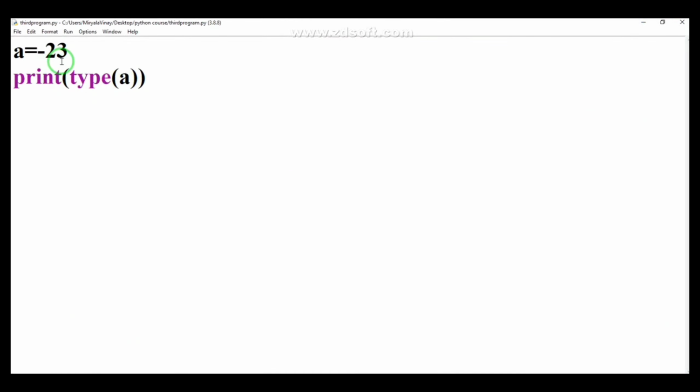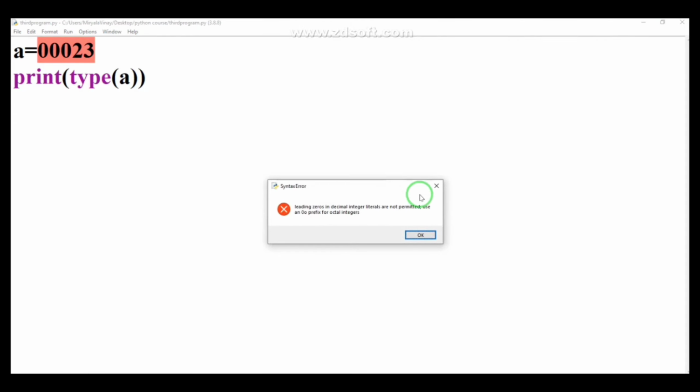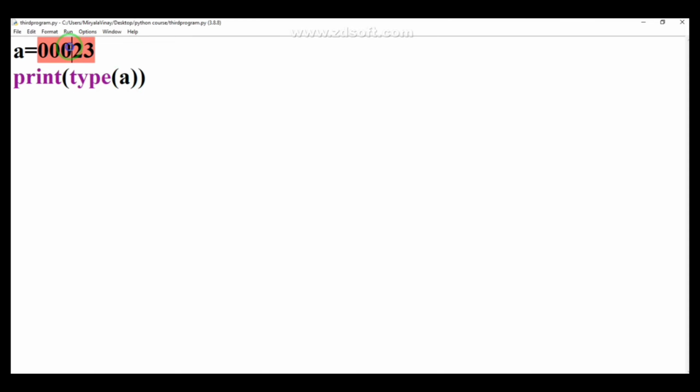You can see the same output has been shown, integer type only. Now let me give leading zeros. You can see I am now giving 000 and 23. Let us see what type of data it is right now. When I run F5, you can see the output: leading zeros in decimal integer literals are not permitted, and it has shown the error. So you can't use these leading zeros, it will throw an error.